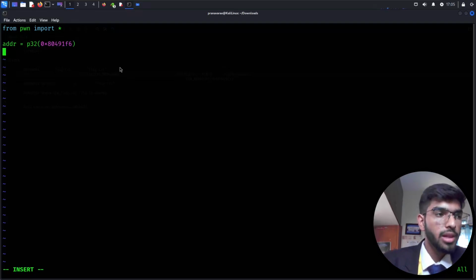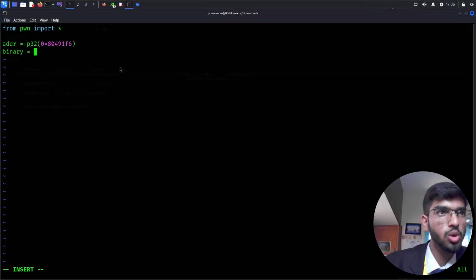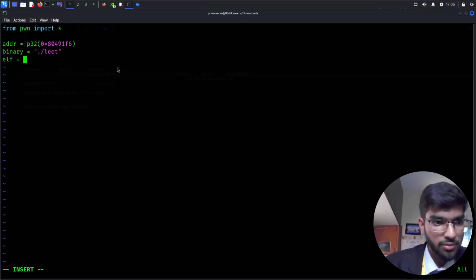And then, let's run it on our binary file itself. Let me name it binary. Binary is equal to the location of it. So binary, then ELF, which is going to be for storing all my environmental and system kind of things.